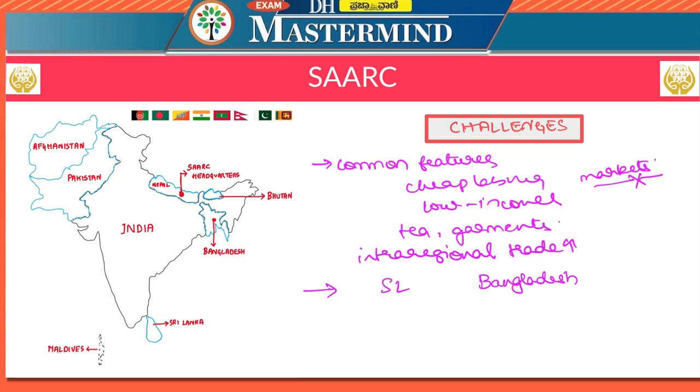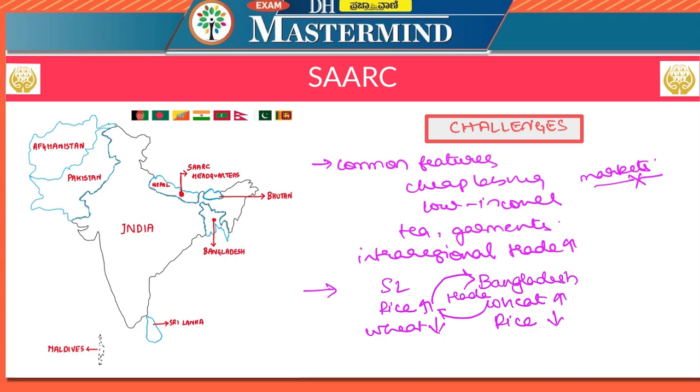Let us understand this with an example. Let us say Sri Lanka produces large quantities of rice and Bangladesh produces large quantities of wheat. In addition to this, Sri Lanka produces a very small quantity of wheat and Bangladesh produces a very small quantity of rice. In this scenario, Sri Lanka can export rice to Bangladesh and import wheat from Bangladesh. So in this scenario, there is trade happening between these two countries.